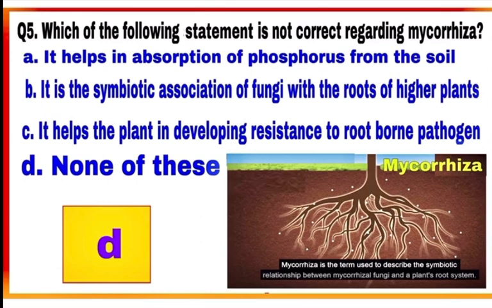Statement 3. It helps the plant in developing resistance to root-borne pathogen. This is also correct. So, all the 3 statements are correct regarding mycorrhiza. Thus, option D, none of these is the correct answer. Mark D.